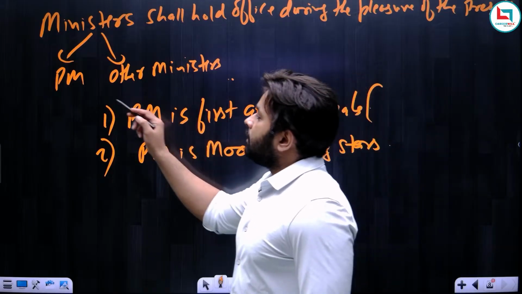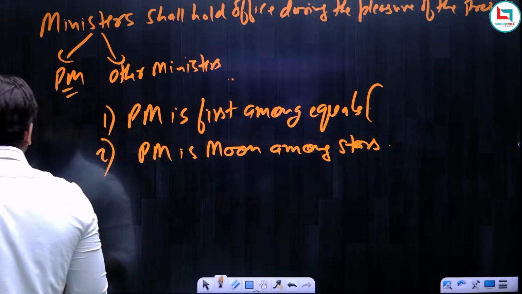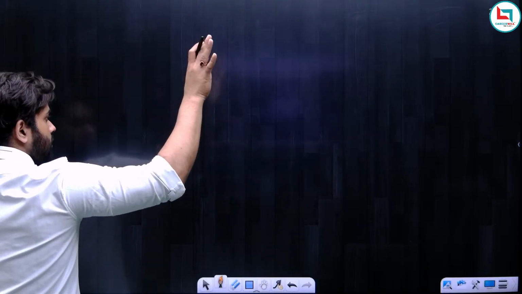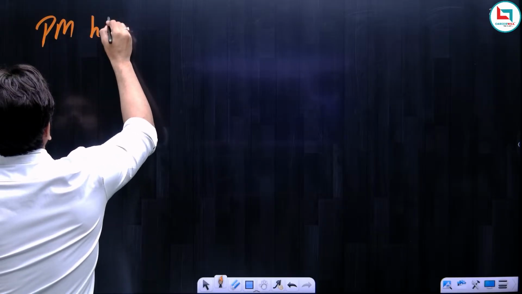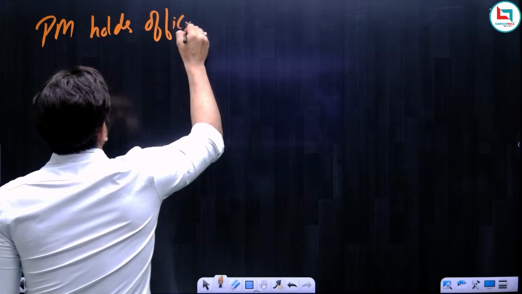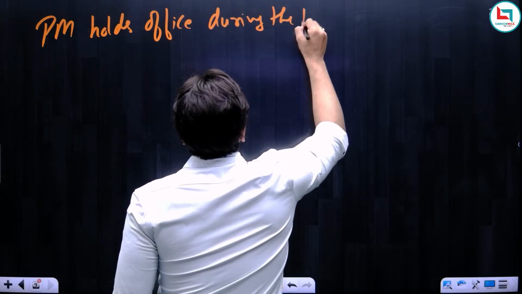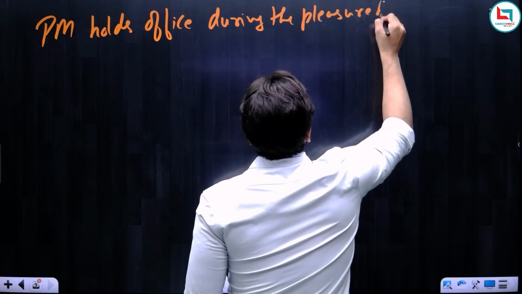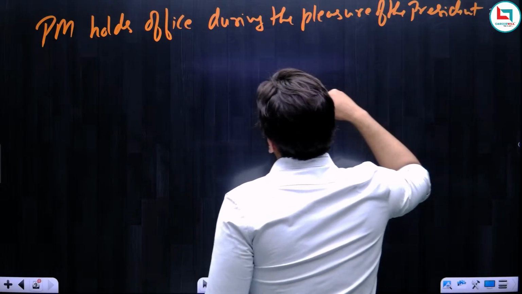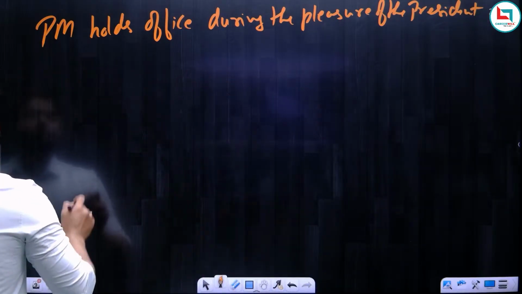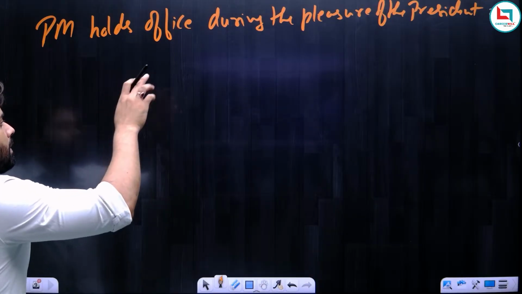So first we will start with the prime minister, that what happens with the prime minister. Now remember, all the ministers hold office during the pleasure of the president. So let us first write about the prime minister. According to the constitution, the prime minister holds office during the pleasure of the president. First we will study about the prime minister, and then we will study about the other ministers. So according to the constitution, how long does the prime minister remain in office? It is during the pleasure of the president.